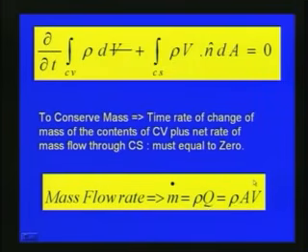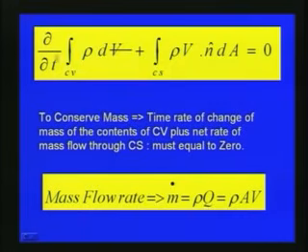So from the integral approach which we have seen, the continuity equation can be described by the Reynolds transport theorem as given in this equation: del by del t of the integral over the control volume of rho dV plus the integral over the control surface of rho V n dA. So this gives the integral form of the conservation of mass, or the continuity equation.